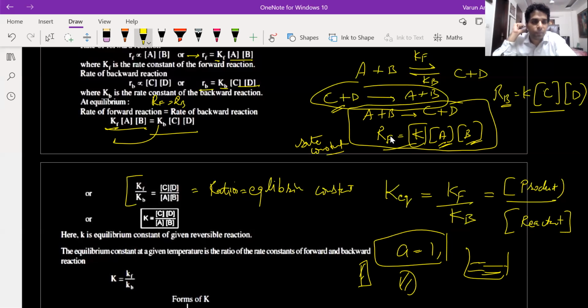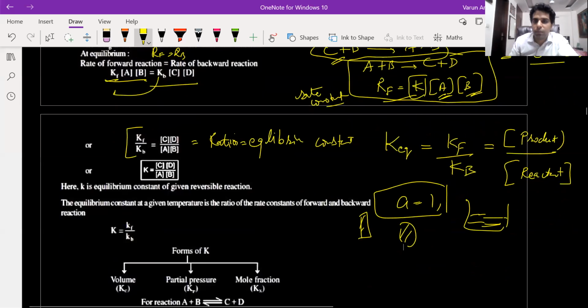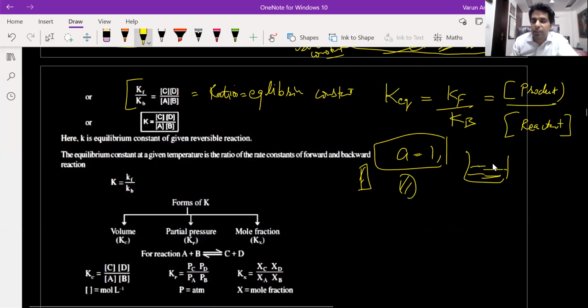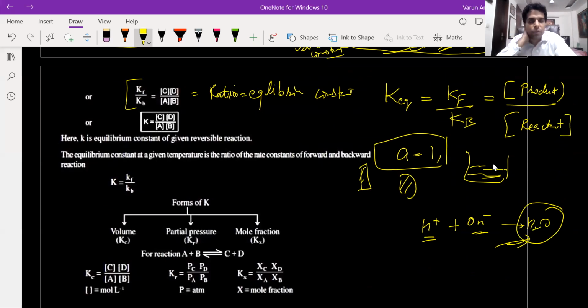So in neutralization reactions, is the active mass of H2O equal to 1? Not exactly. First of all, H2O is not a reactant, it is a product. Active mass is defined for the reactants only for an irreversible reaction.